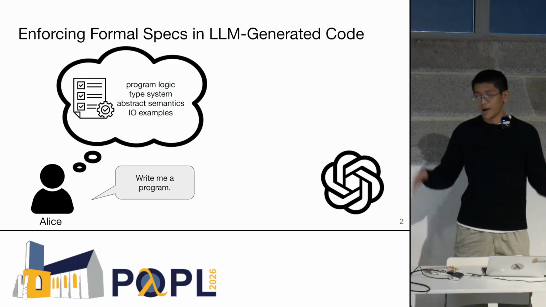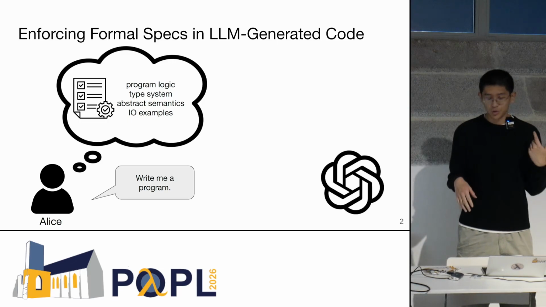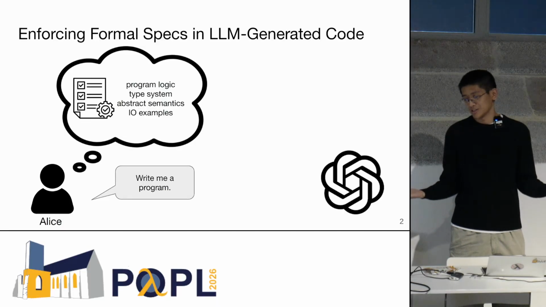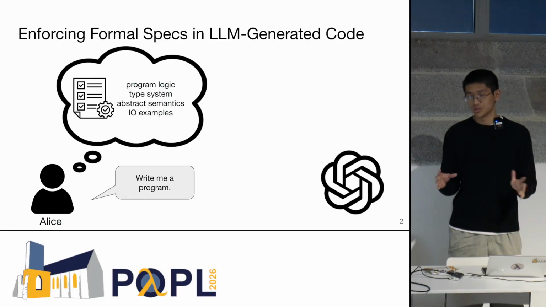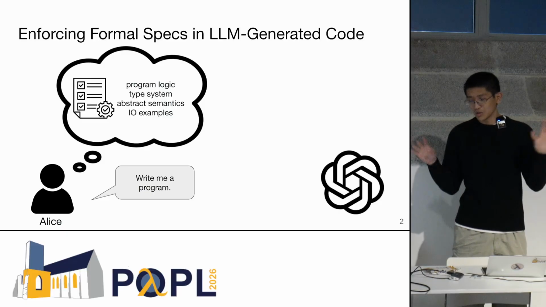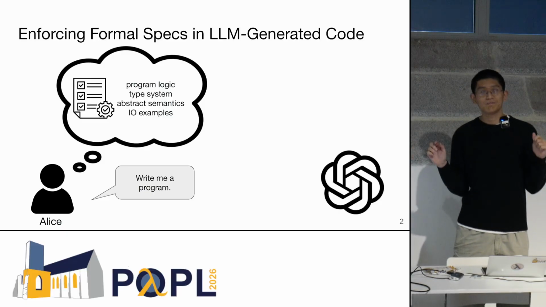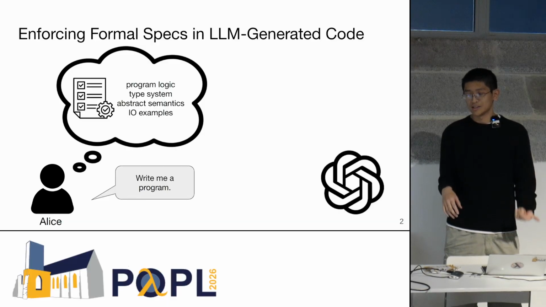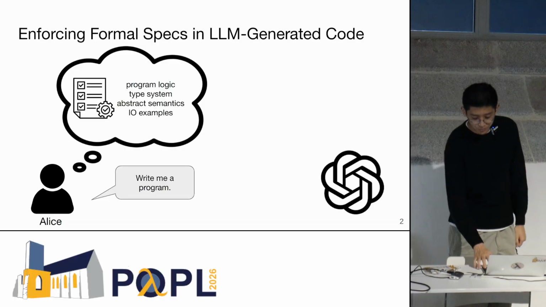This could be a variety of things. It could be expressed in a program logic. Maybe it's a specific type signature, or some static analysis that the program that the LLM returns should satisfy. But regardless of what the specification is, how can Alice get a guarantee that the program that the LLM returns satisfies the spec she has in mind?